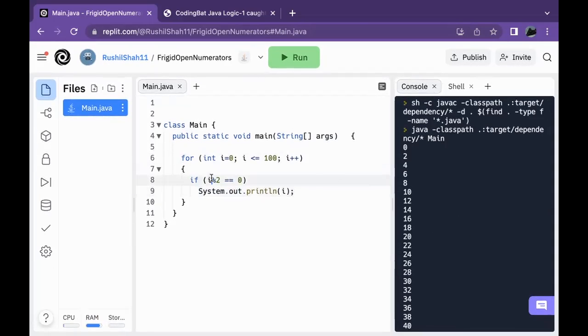Now, why does this work? Because remember, modulus checks for a remainder. So if a number is divisible by 2, there should be a remainder of 0. So we're basically just checking to see, okay, if this number is even, then we're going to print it. And that's the basic logic behind for loops. Now, I want you guys to try and print this in a descending order from 1 to 100. But instead, it'll be 100, 99, 98. Go ahead and try that out on your own, and we'll talk about it in the next episode.